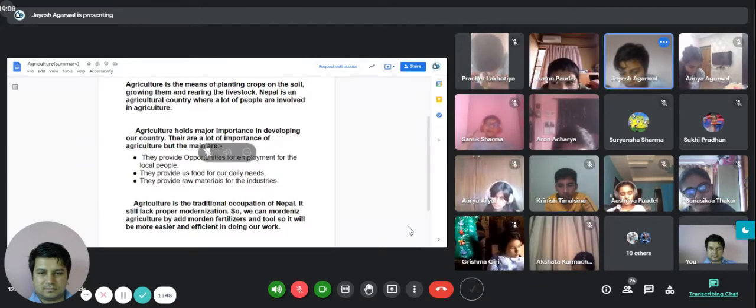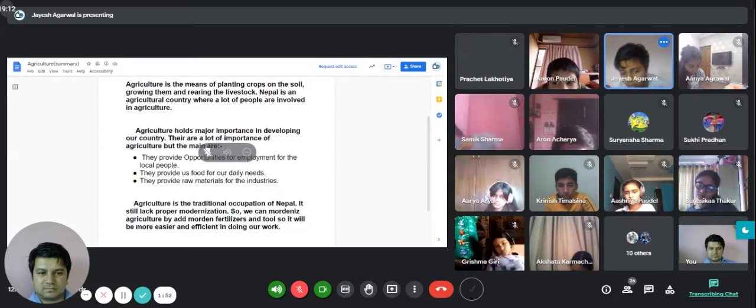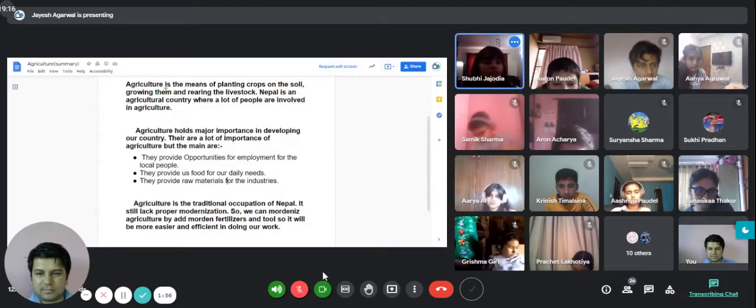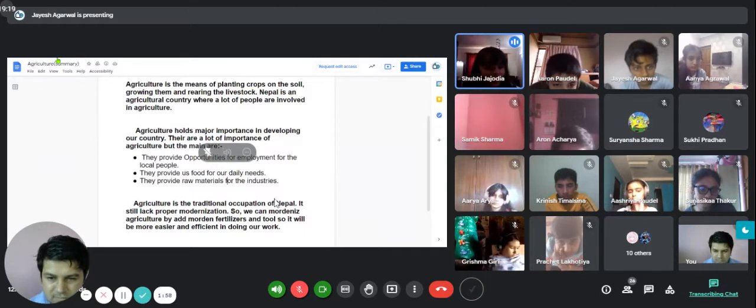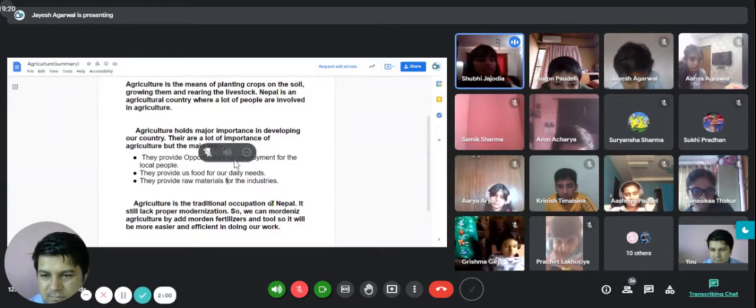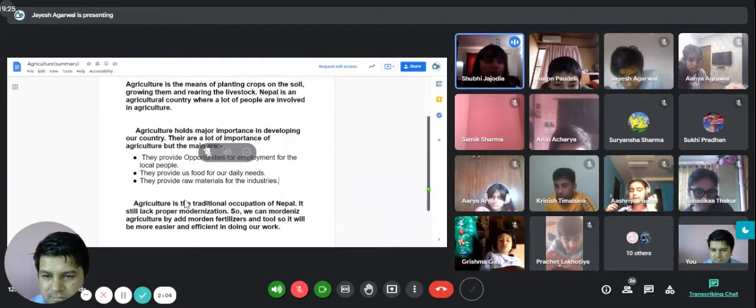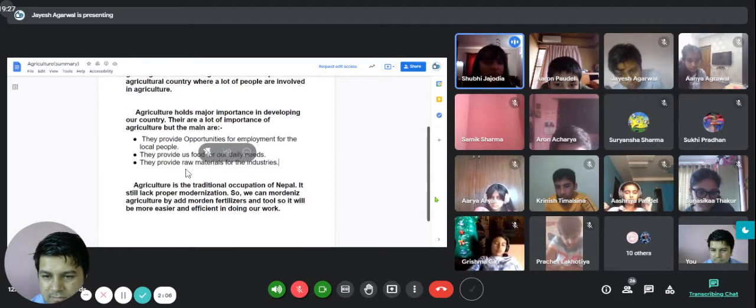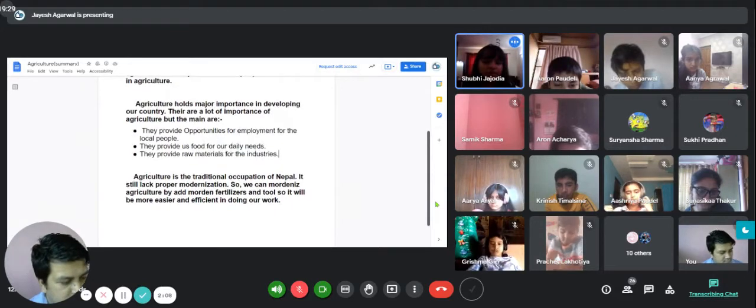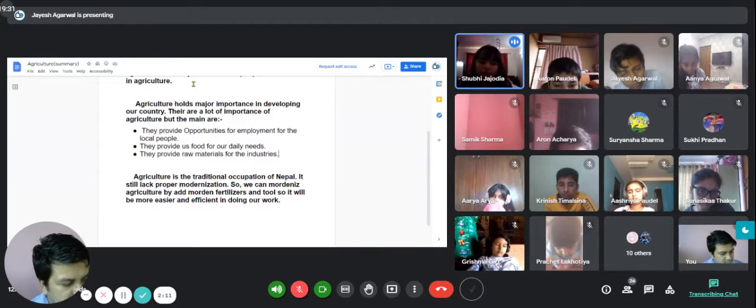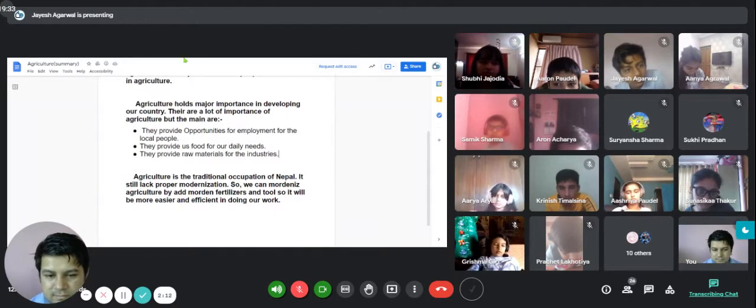Agriculture is a traditional occupation of Nepal. It still lacks proper modernization, so we can modernize agriculture by adding more modern fertilizer and tools, so it will be easier and more efficient in doing our work. Thank you.